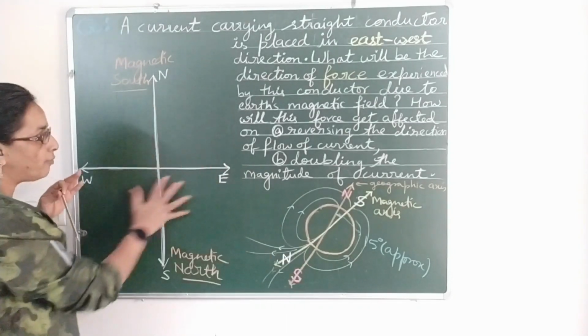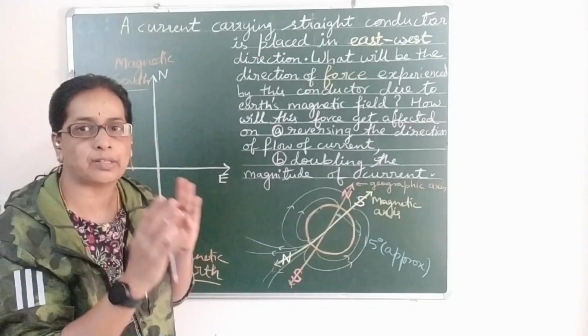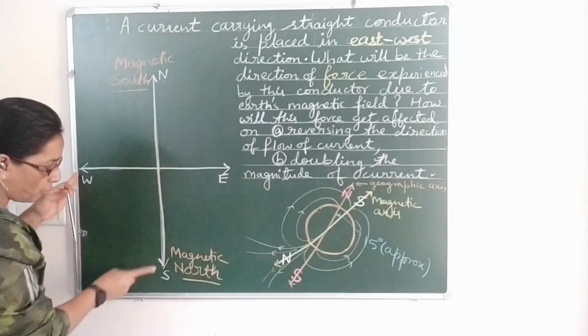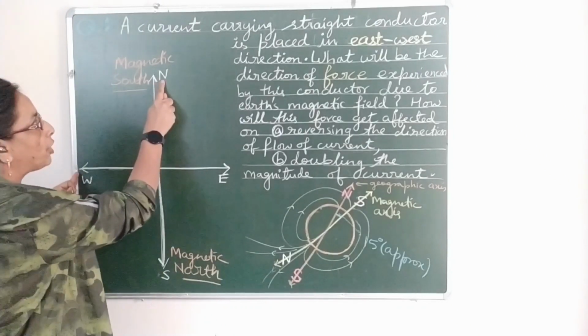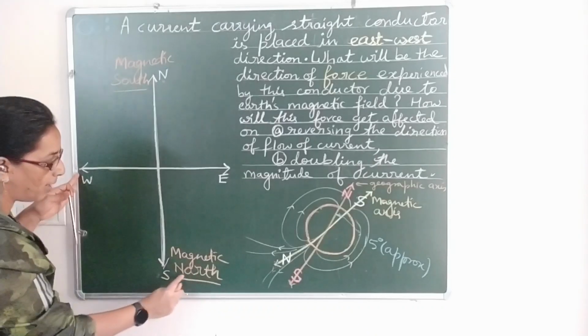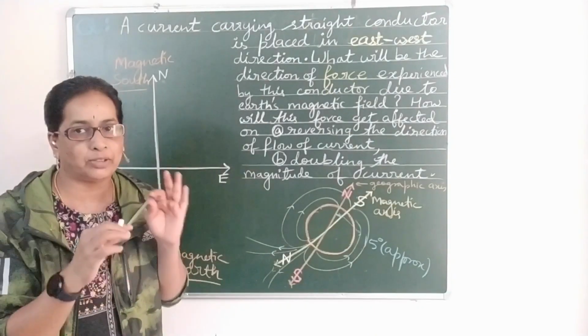So what I have drawn is the geographic directions of Earth: geographic east, geographic west, geographic north, geographic south. Near geographic north, I have written magnetic south. Near geographic south, I have written magnetic north. Now let's come back to the question.